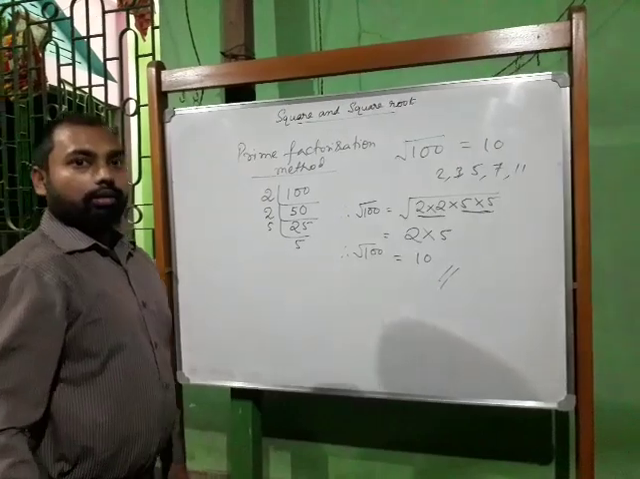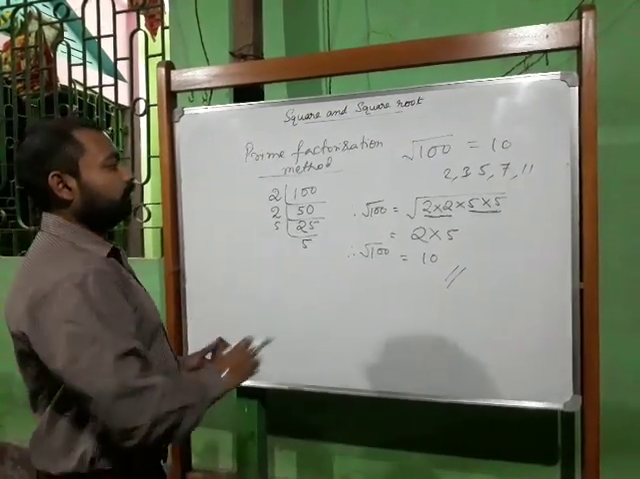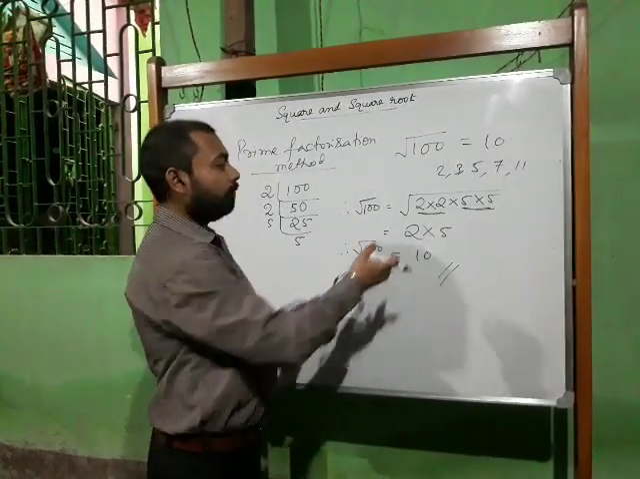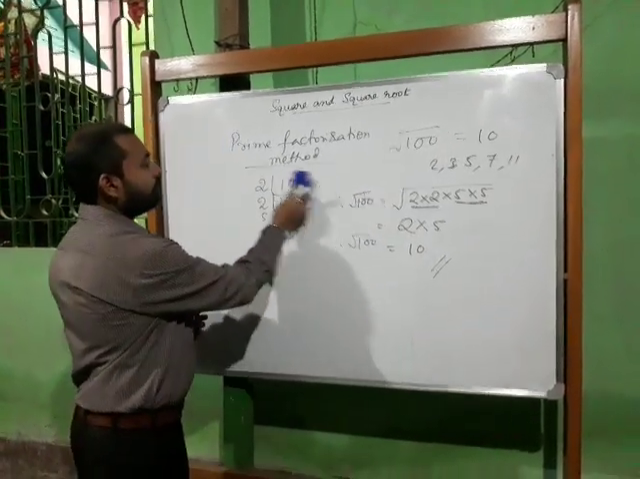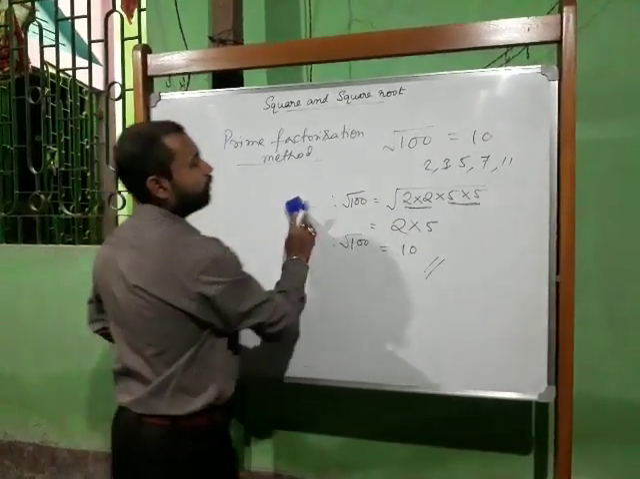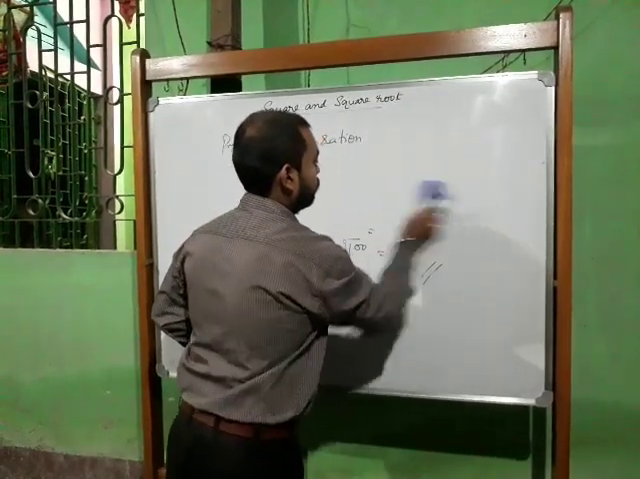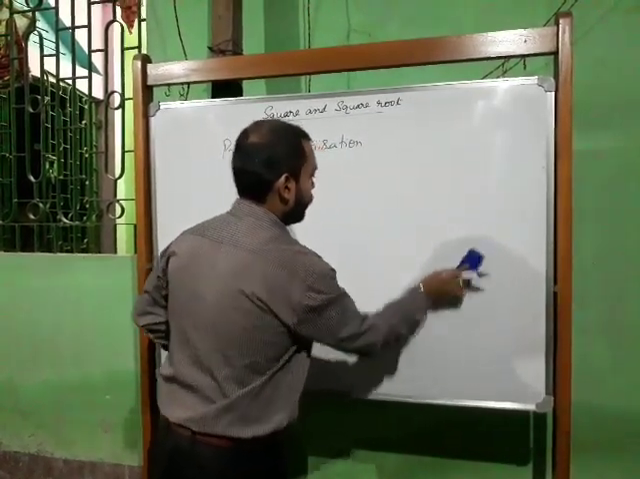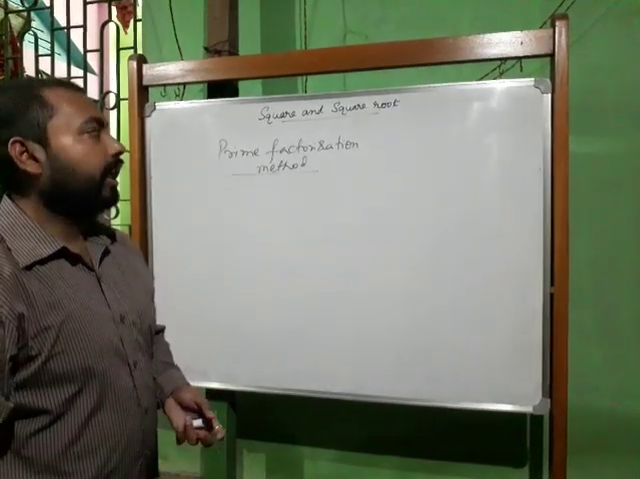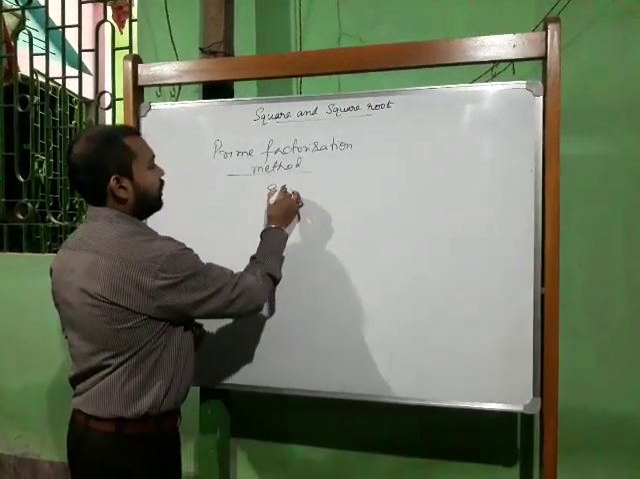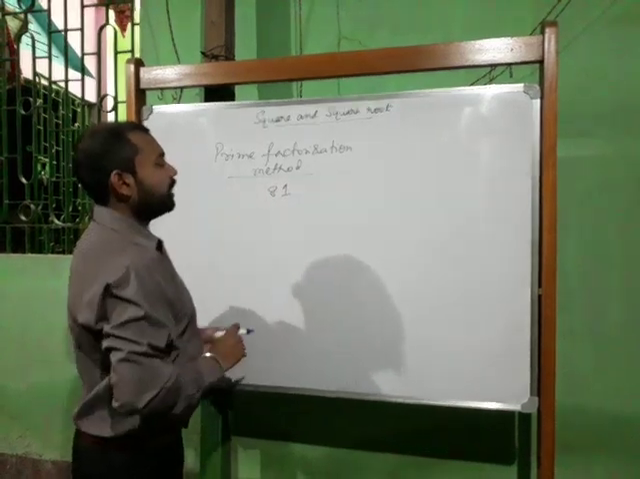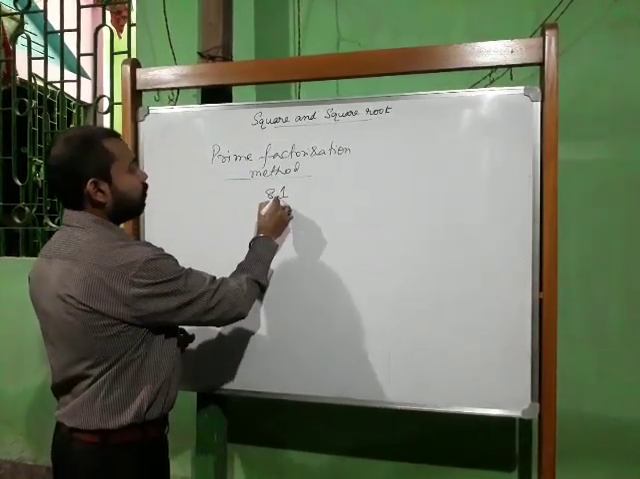So I think it is understood by you. I can take one more example. One more small example let me take, so that it will be clear to you. 100 was an even number. Let us take 81. It is an odd number, but it is a perfect square number.